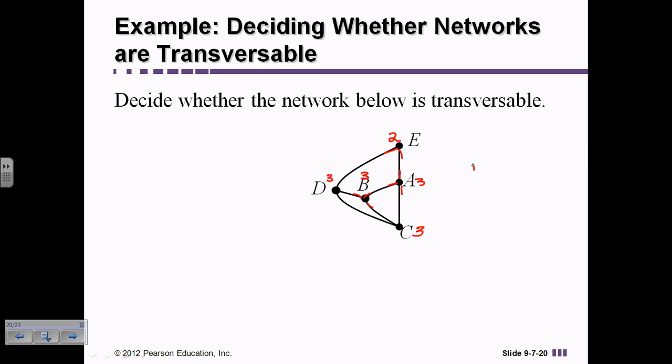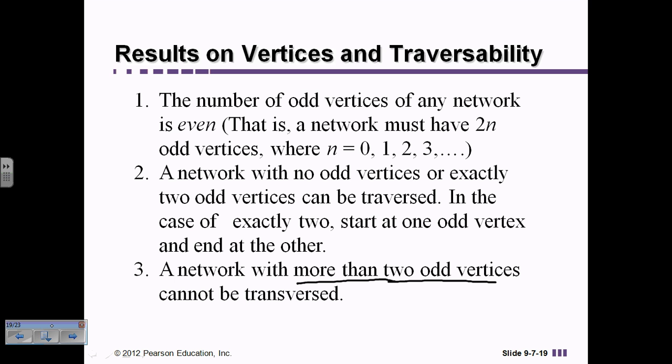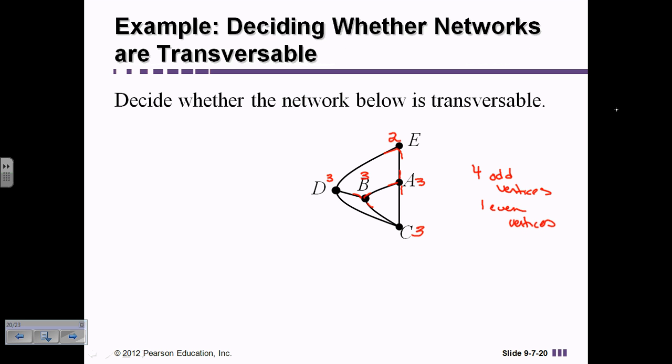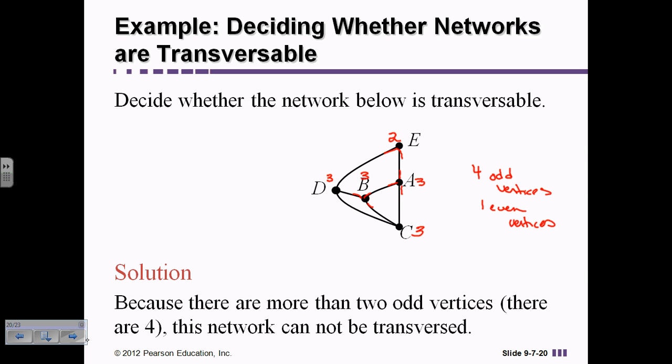So there are 4 odd vertices and 1 even vertex. So if we look at the third rule, it says a network with more than 2 odd vertices cannot be traversed. So going back to this, I have 4 odd vertices, so I know that this network cannot be traversed.